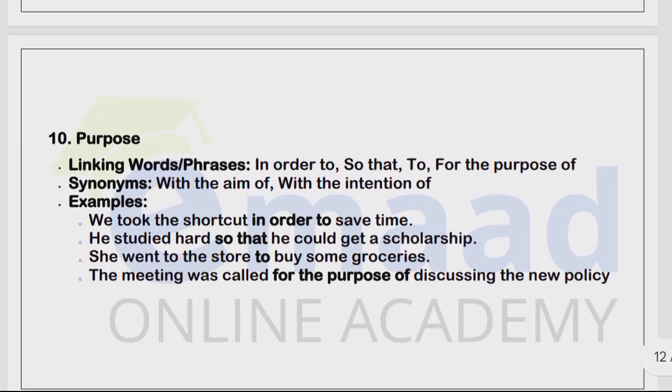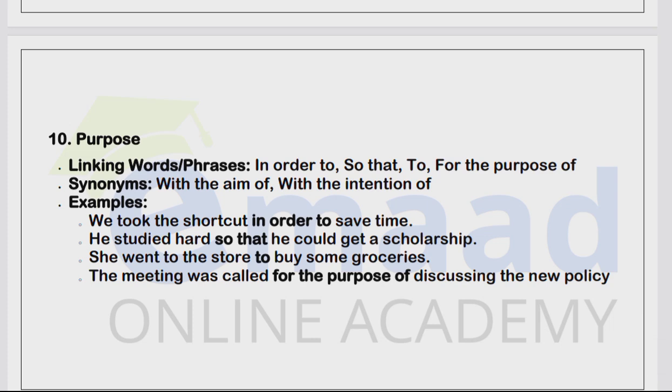If you want to master how to use effectively all these linking words and phrases, you must be, like you can say, reading a lot of English content to see the effective use of these linking words and phrases.